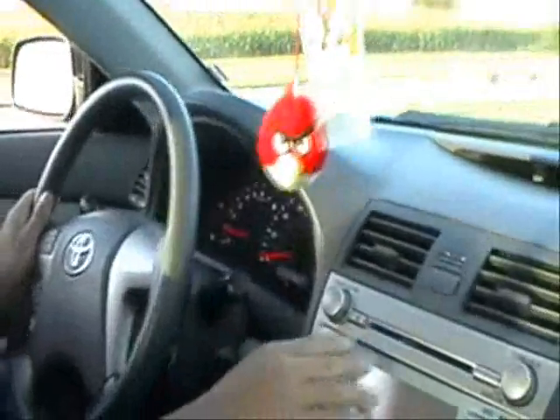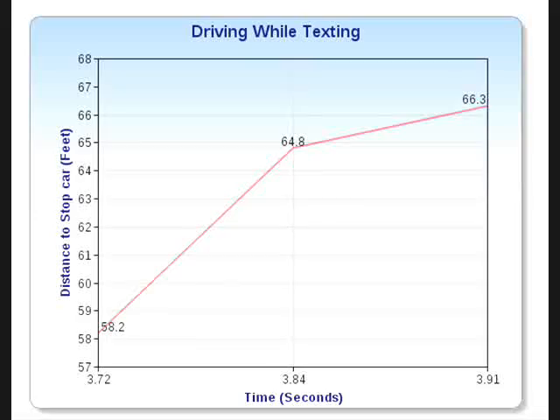The final part of our experiment was testing a driver while they were texting. This was the most important test of all, in our opinion, as this is likely the one activity most drivers do more than anything else to be distracted, and this includes teenagers most of all. From this graph, we can see the upward trend we saw in all other graphs. Also, this graph shows a very significant increase in reaction time and distance for the driver. There is nearly a 1 second increase in reaction time for a driver, and being in a school zone at 20 miles per hour, this could be the difference between life and death.